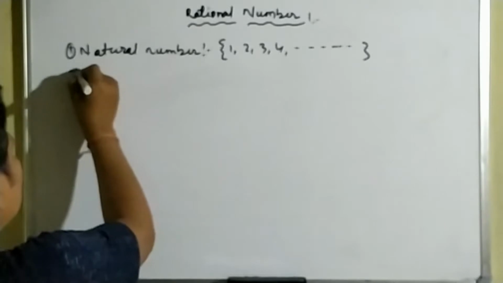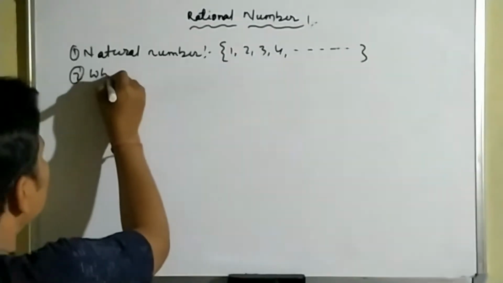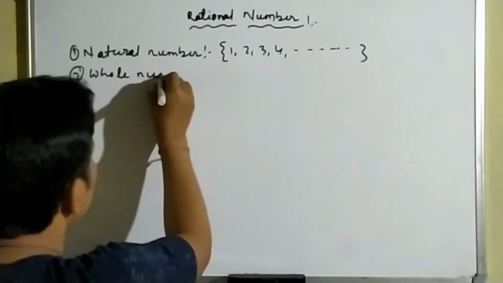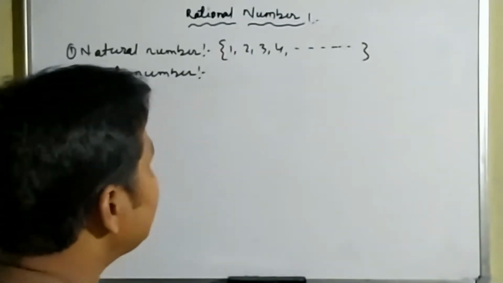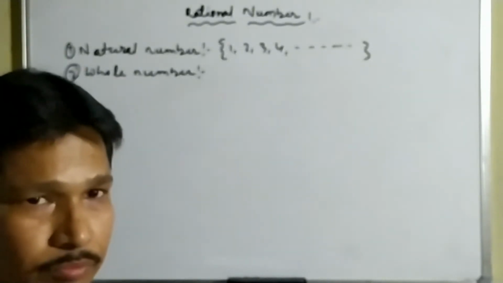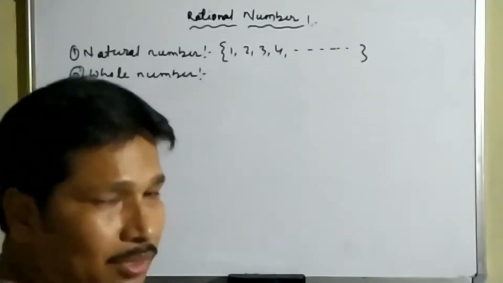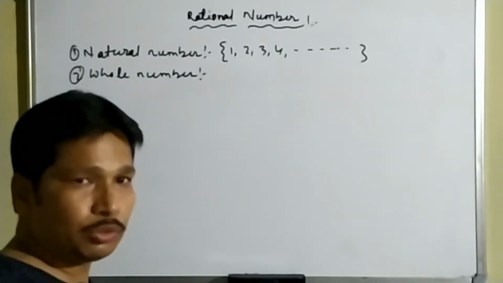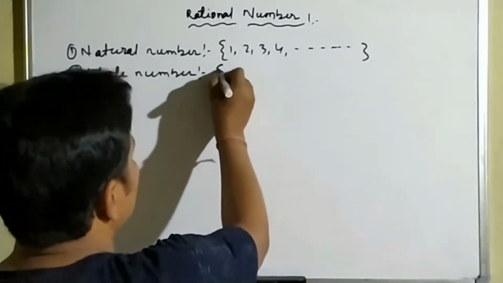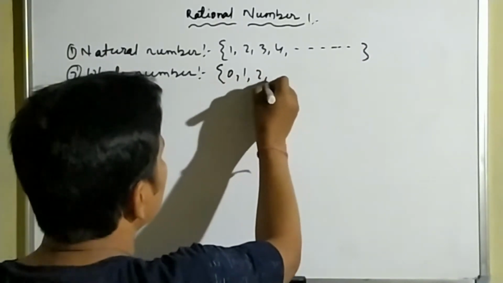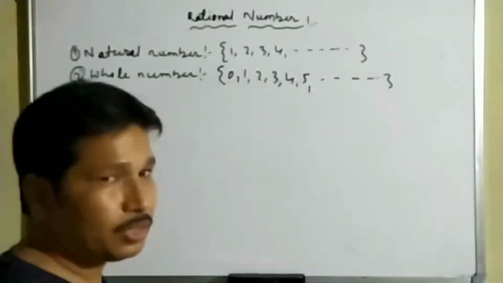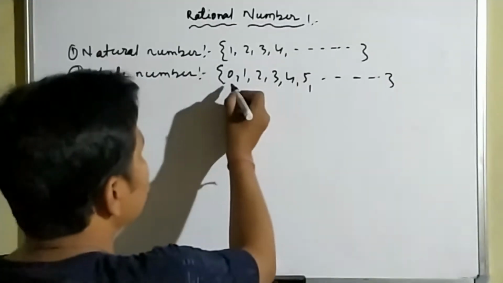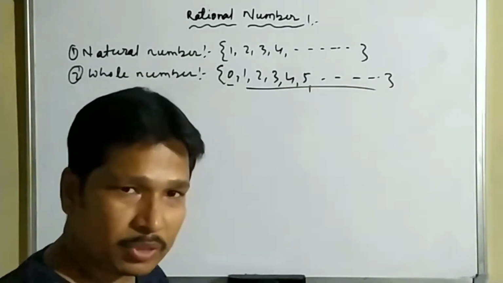The second type is whole numbers. So what are the whole numbers? The natural numbers and 0 together are known as the whole numbers. The whole numbers start from 0 and continue 0, 1, 2, 3, 4, 5 like this. These are known as the whole numbers. This is 0 and all the natural numbers.